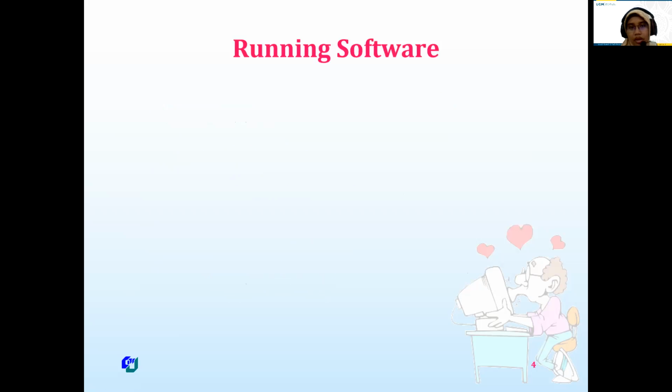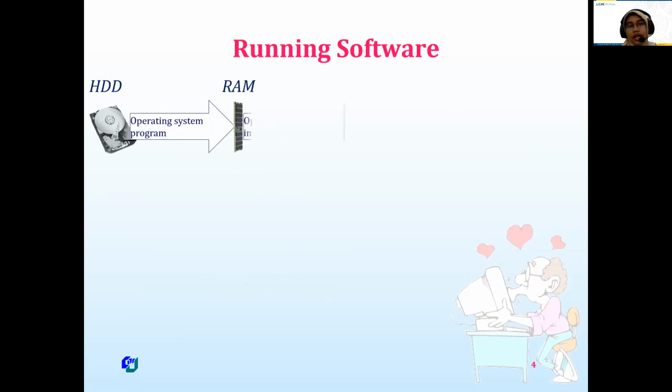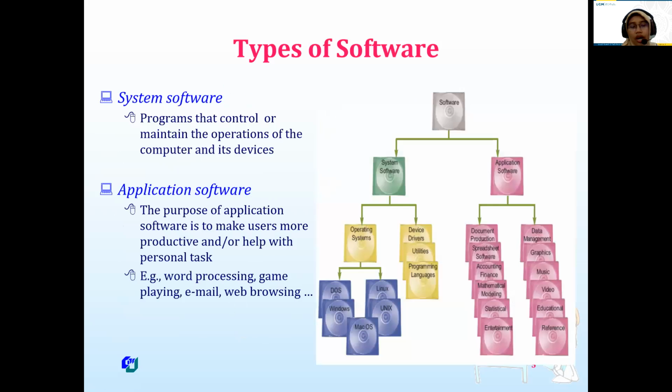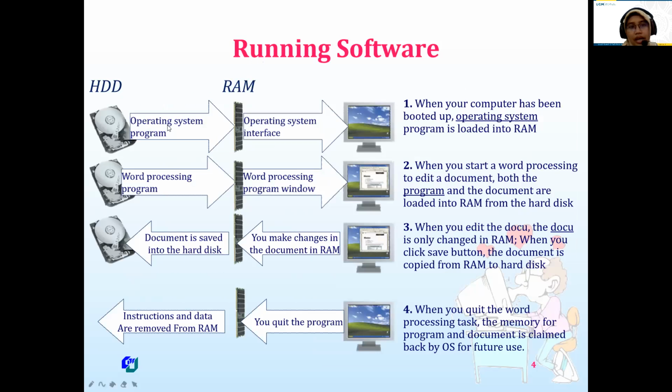Okay, this is an illustration of when we run software. We have hard disk here, and then RAM, random access memory. As you already understood, we can say that RAM is a transit zone between hard disk and processor.